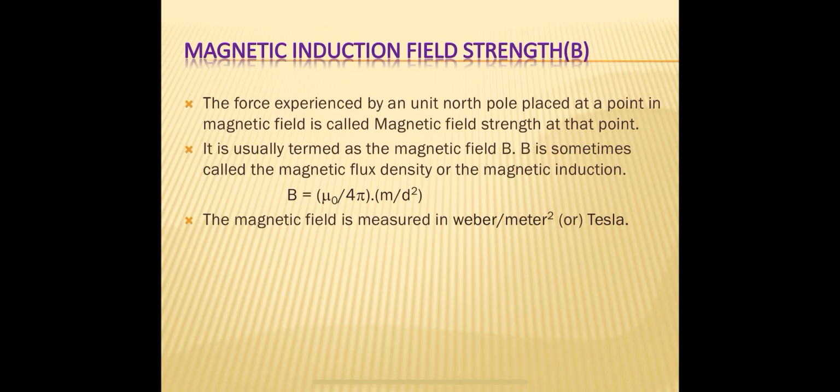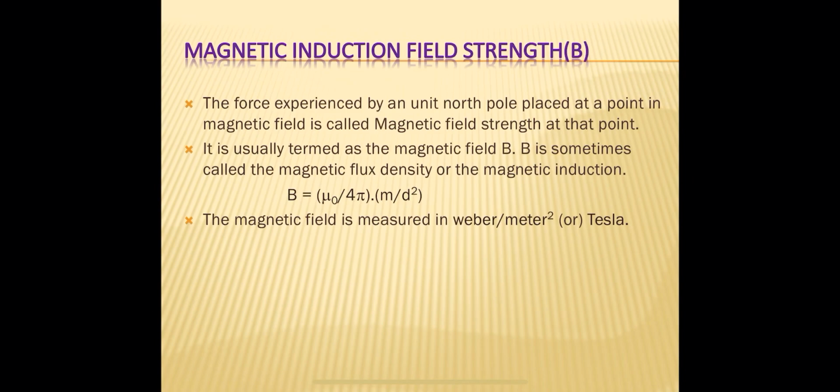And one more thing to explain: magnetic induction field strength, or magnetic field strength, of the magnetic field. We know if a magnet is placed at some place, there will be a magnetic field around the magnet.